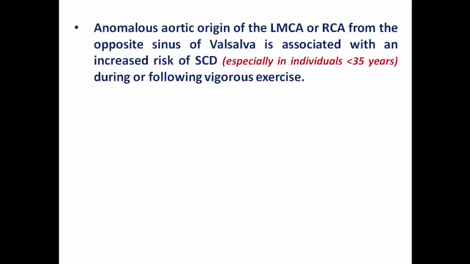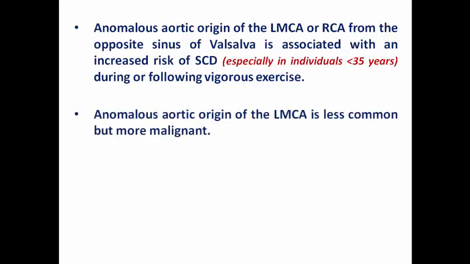And the last topic we are going to speak about today is coronary anomalies. The anomalous origin of the left main coronary or right coronary artery from the opposite sinus of Valsalva is associated with an increased risk of sudden cardiac death, especially in individuals less than 35 years during or following vigorous exercise. That's why coronary anomalies are one of the commonest causes of sudden cardiac death during exercise. And the anomalous origin of the left coronary is less common but more malignant.